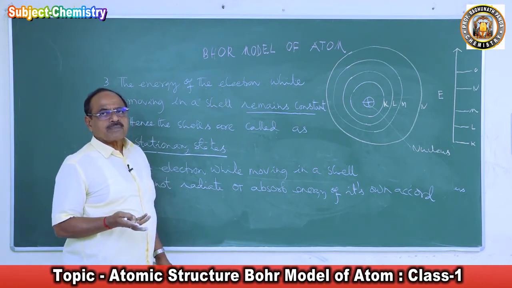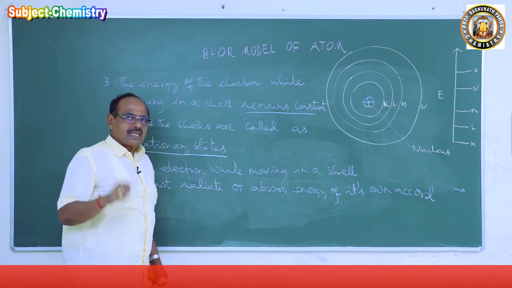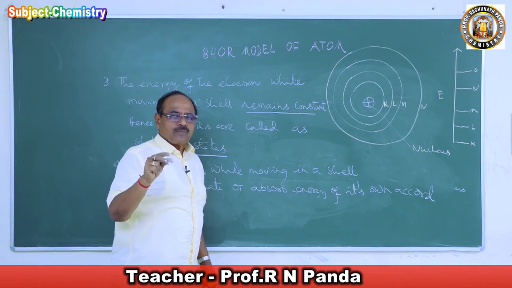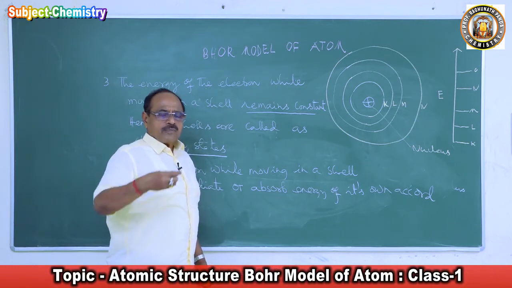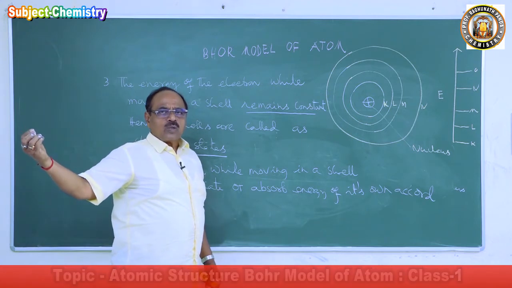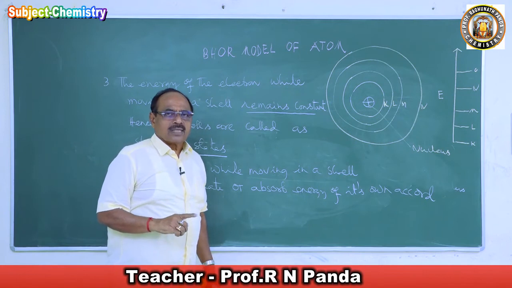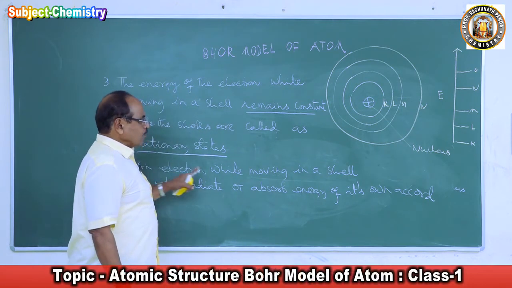There is no freedom for the electron to emit energy or absorb energy unless we supply energy. If we supply energy, then the electron will accept energy. Or if we withdraw energy, the electron will lose energy, but the electron cannot radiate energy of its own accord while moving in a cell.